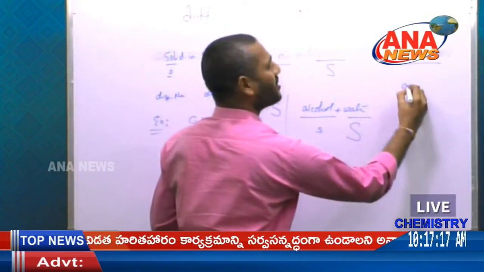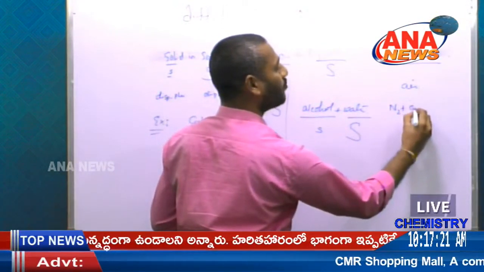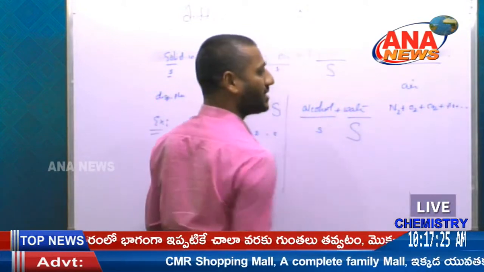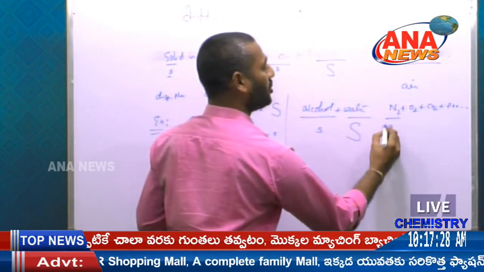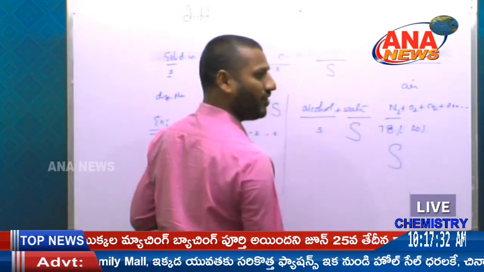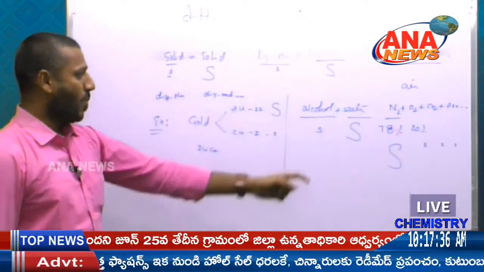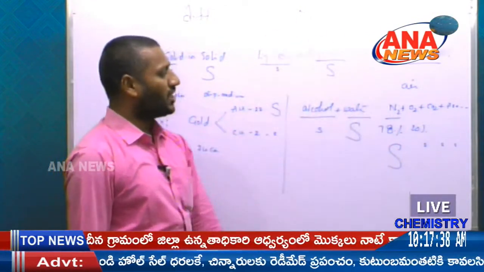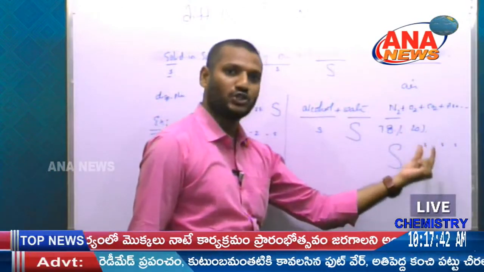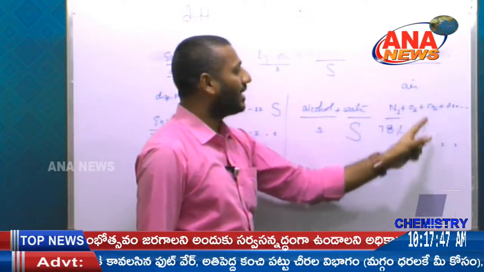The best example of gas in a gas is nothing but air. The composition of air is N2 plus O2 plus CO2 plus argon and all the remaining gases. The nitrogen composition is 78%, and oxygen is 20%. So nitrogen acts as the solvent and the remaining ones are solutes. I already said that in a solution there is only one solvent and all the remaining ones act as solutes because they have the smaller composition. So this is called gas in a gas.